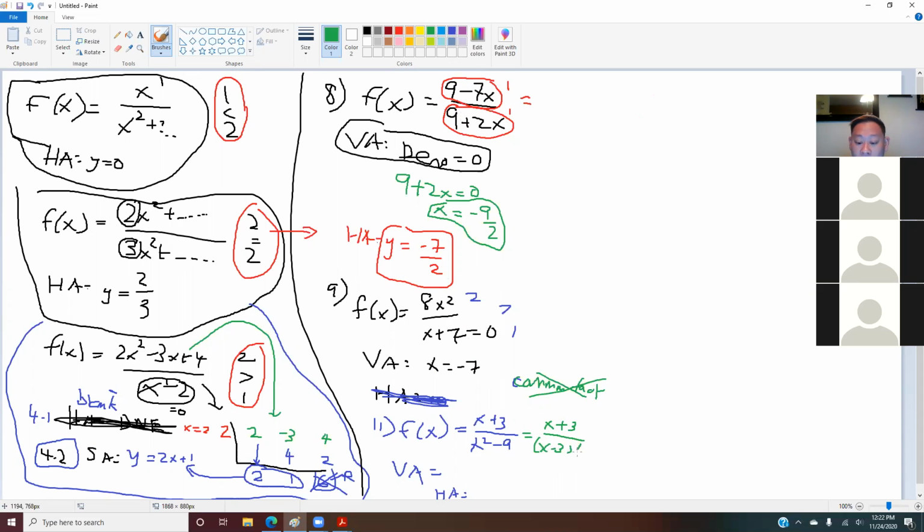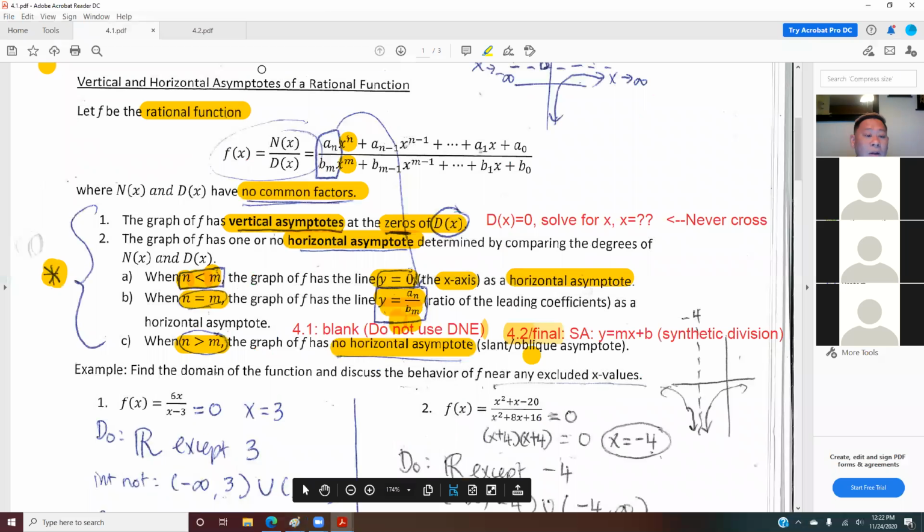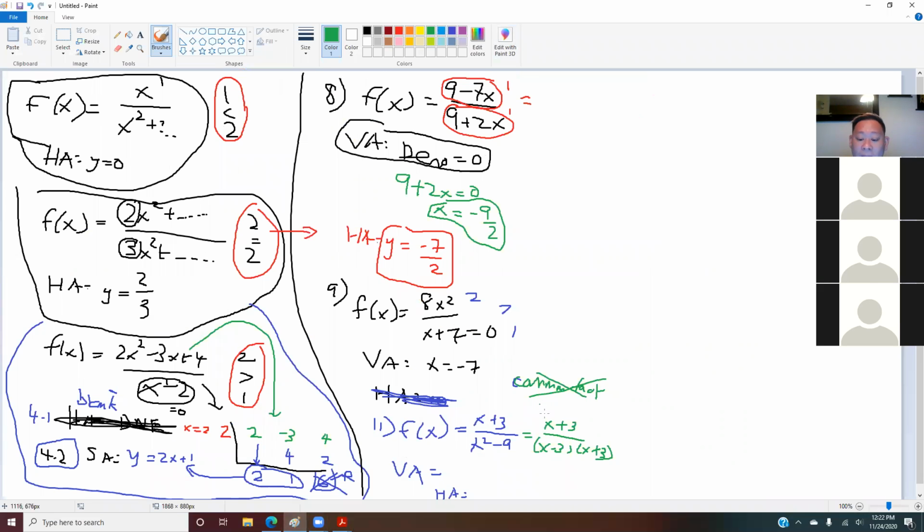Yes. So this is the rule we talked about: it has to have no common factor before you even talk about your asymptotes. So here, when you look at this example, it does have a common factor of x plus 3, so it will cancel out. What you're left with in this case is 1 over x minus 3. This is the rational function that you have to use to find the asymptotes.